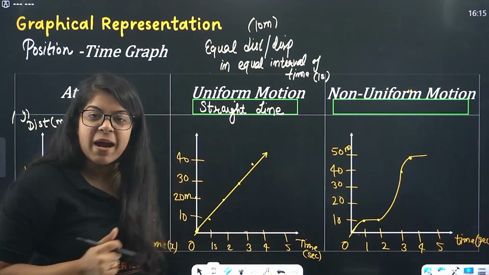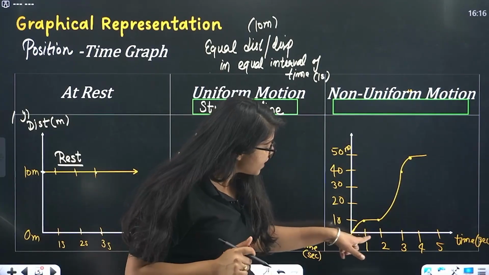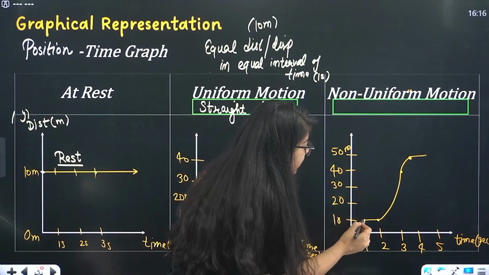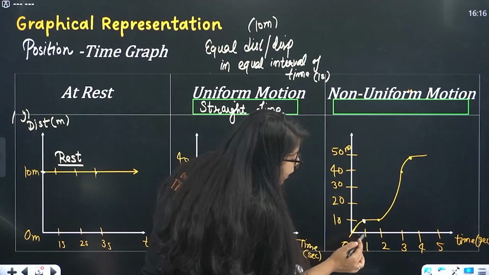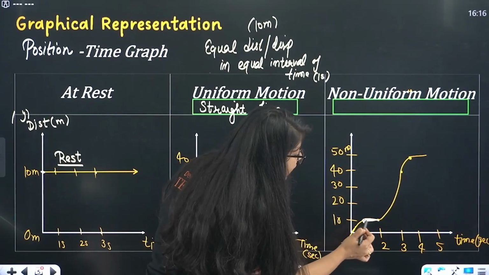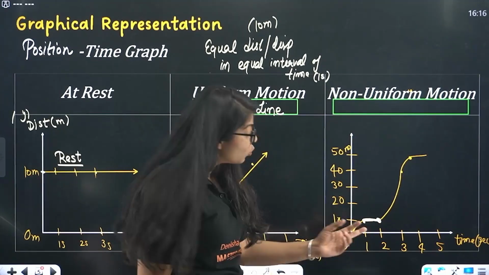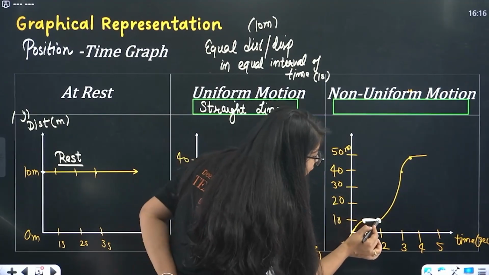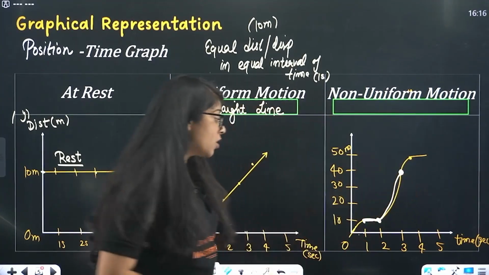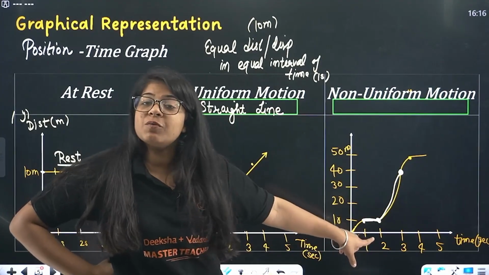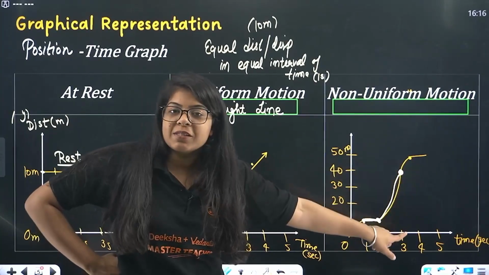Now look at this graph. This graph is very bad. What is this? It is starting from 0. In 1 second, it reached 10 meters. Understood? In the next 1 second, it didn't even move. It stayed at 10 meters. And then in the 2 to 3 second, it sped up and reached 40 meters. First, it traveled only 10 meters in 1 second. Then 0 meter in 1 second. Then 30 meters in 1 second.